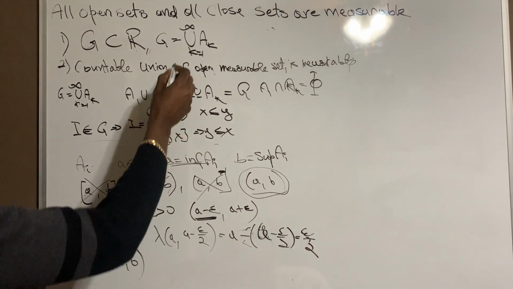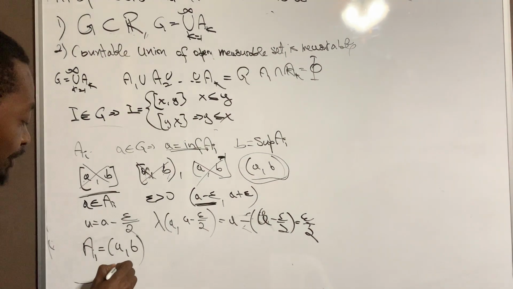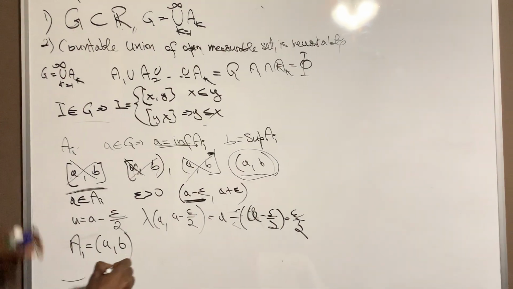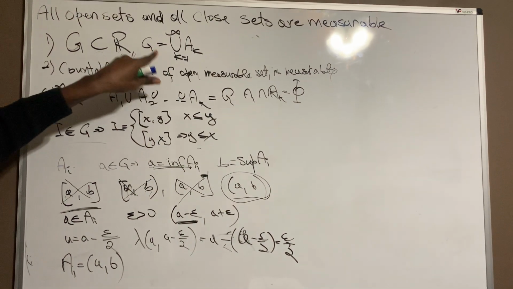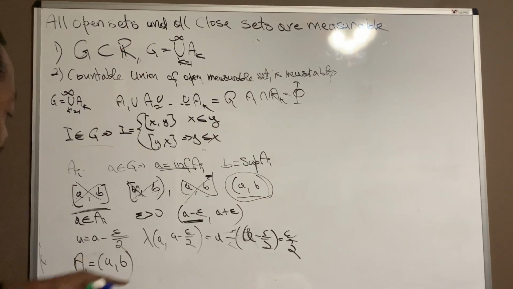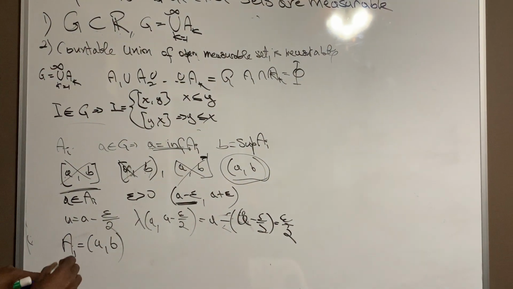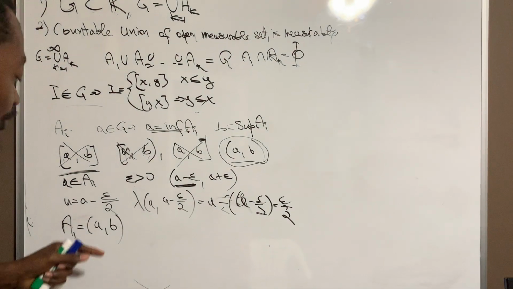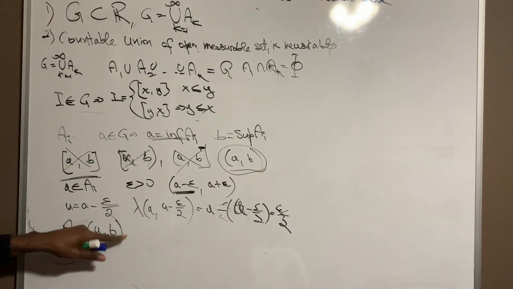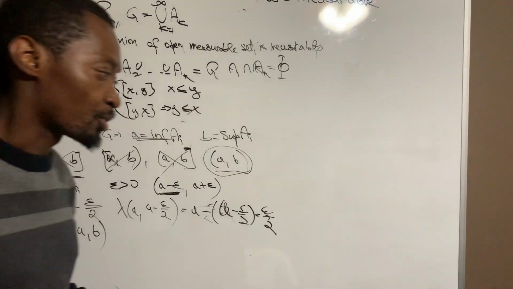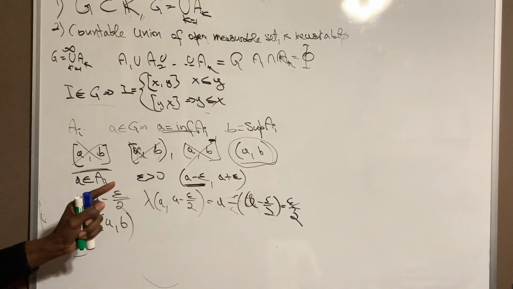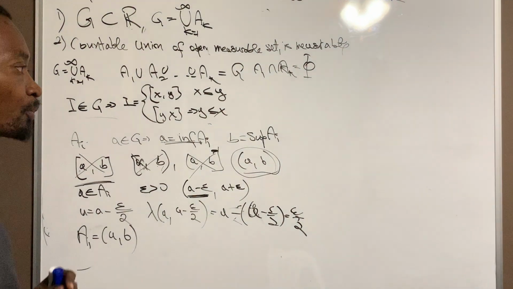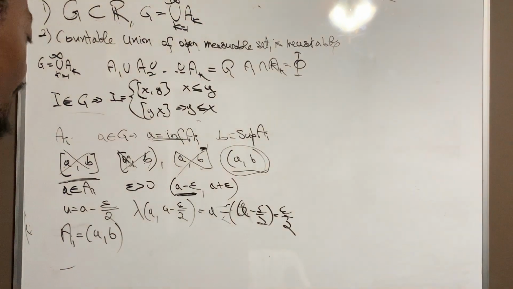So each of them is actually an open interval, which is our proof that each G can be written as a union of open intervals. It's going to be A_1 union A_2 union A_3. Now, the next question we have to answer is: is this countable? Well, we know it's countable.